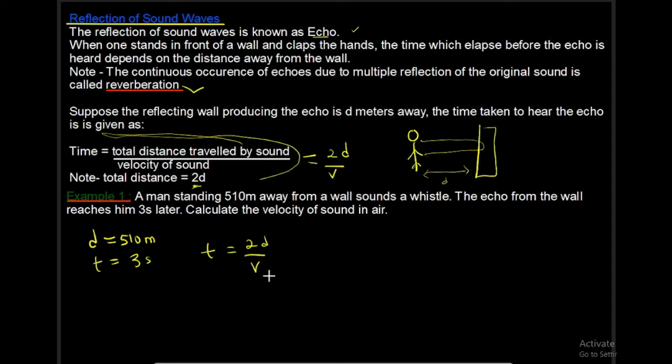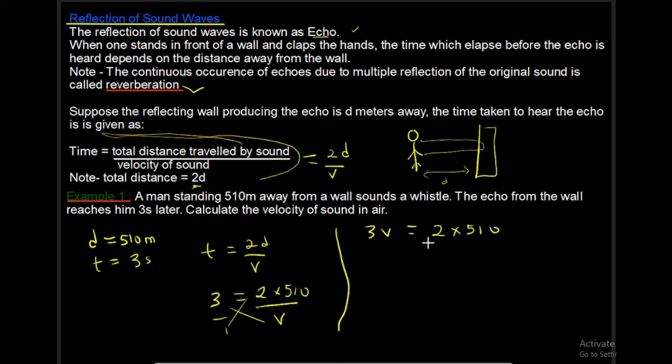So we have T equals 2d over v, and T is 3 seconds. So we have 3 equals 2d, d is 510, so 2 times 510 all over v. And that will give us 3 times v, that will give us 3v. If we cross multiply, because we're looking for v, 3v equals 2 times 510. So to get v, we divide both sides by 3. So we have 3v over 3 equals 2 times 510 over 3.